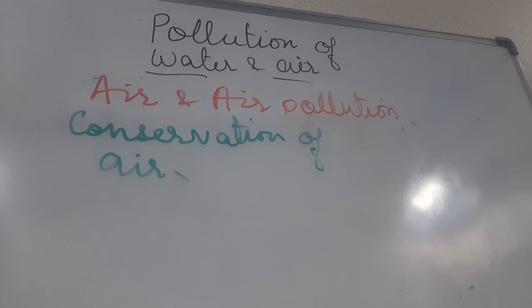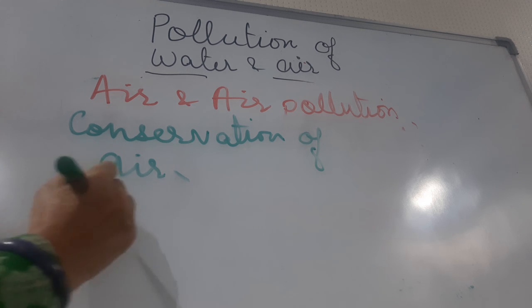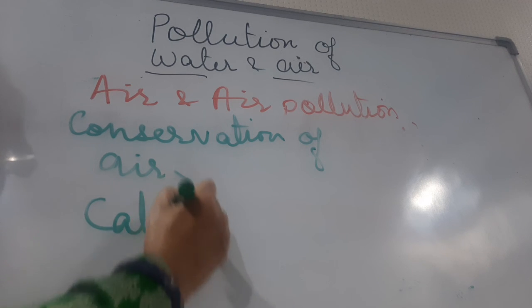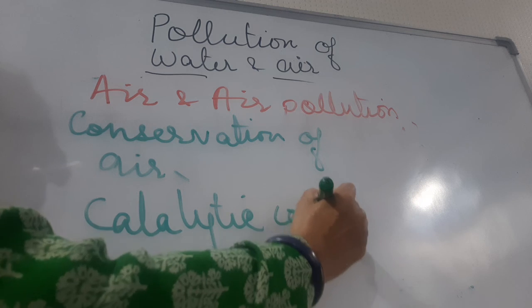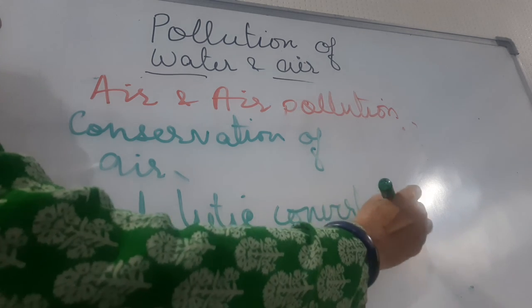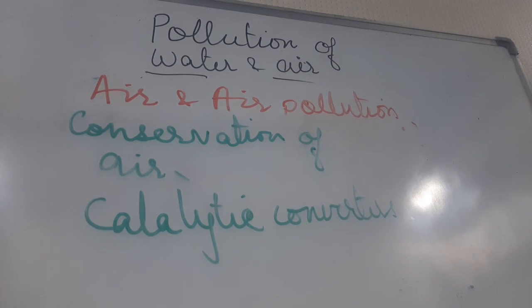Next is to prevent vehicular pollution. New cars are fitted with a special system that is known as catalytic converters. The vehicles, four-wheelers, are normally having these catalytic converters. It can change harmful exhaust like carbon monoxide and nitrogen dioxide into harmless carbon dioxide, nitrogen and water. The use of unleaded petrol also reduces the release of harmful pollutants.